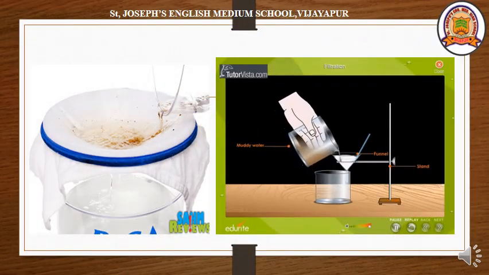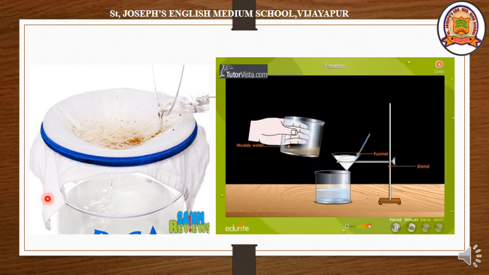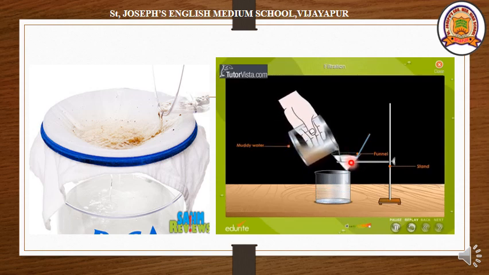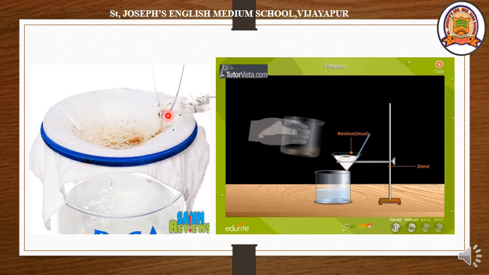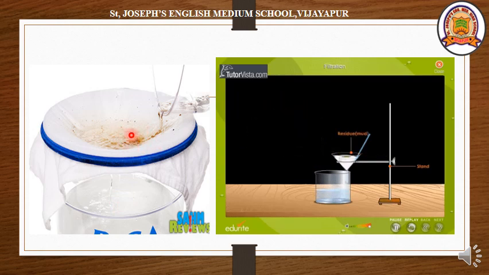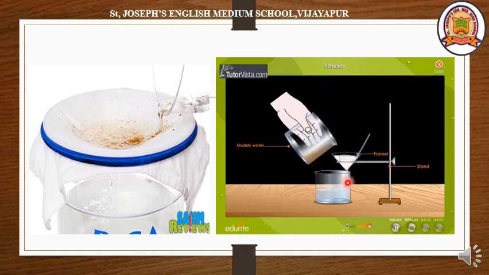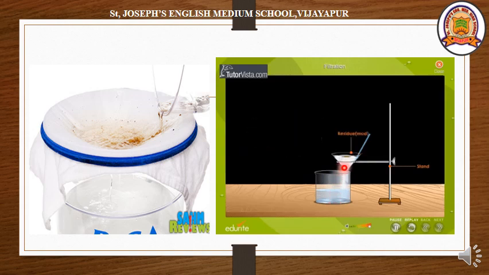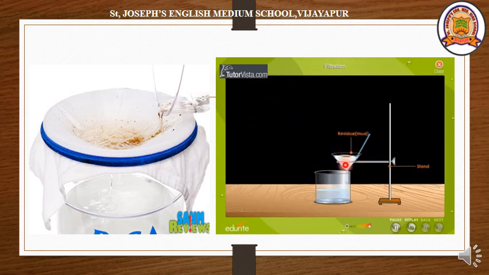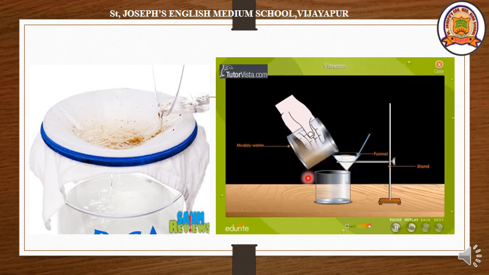You can see here the muddy water being separated by cotton cloth and also by using the filter paper. Here water is poured into a cloth, pure clean water is separated, whereas the dust and soil particles are at the top of the cloth. Here you can see a filter paper which allows pure water to pass down, and residue, which means mud, is left here. The white paper is called filter paper. It is kept in a funnel, and this is the stand. This is called a beaker.